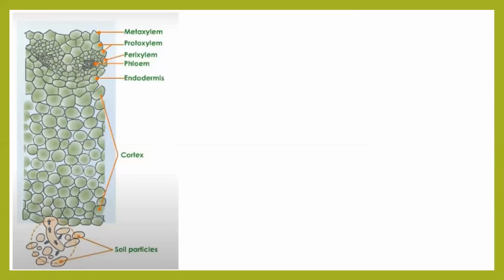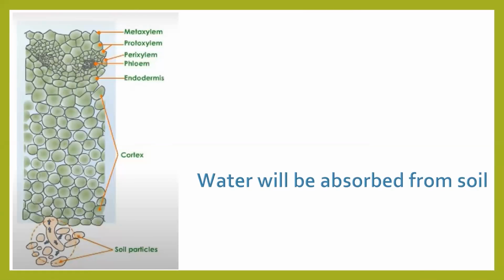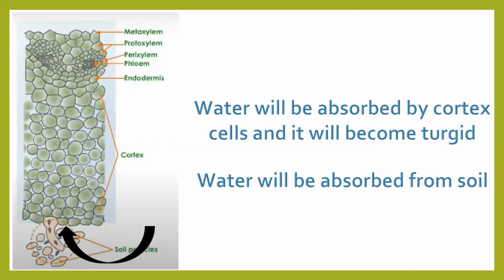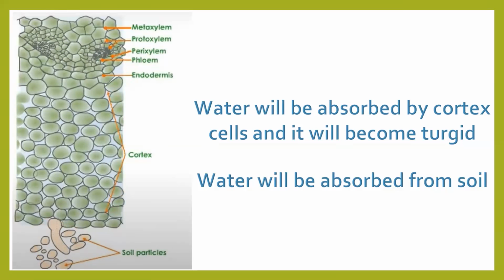So from the root hair, the water will be absorbed and it will enter the root. The cells inside the root are called cortex. Now once the water is absorbed from the soil, it will be entering the cortex cells, and once the cortex cells start absorbing more and more water, they will become turgid. Fine. Now once they become turgid, they will change from this picture to this picture. See, they have expanded.